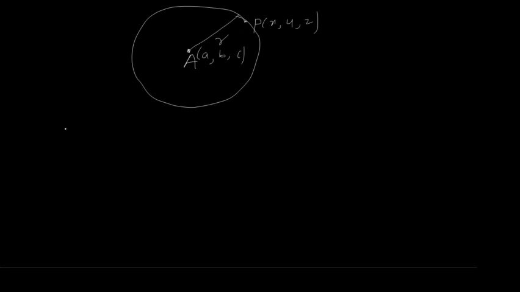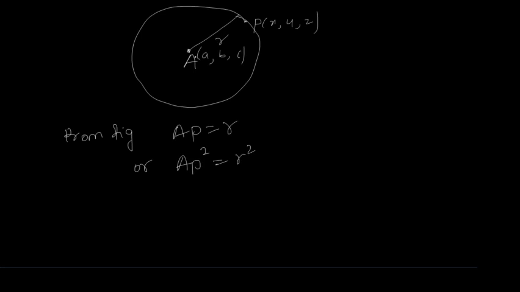Now, from the figure, AP is equal to r, correct? Squaring on both sides, we get AP square is equal to r square.